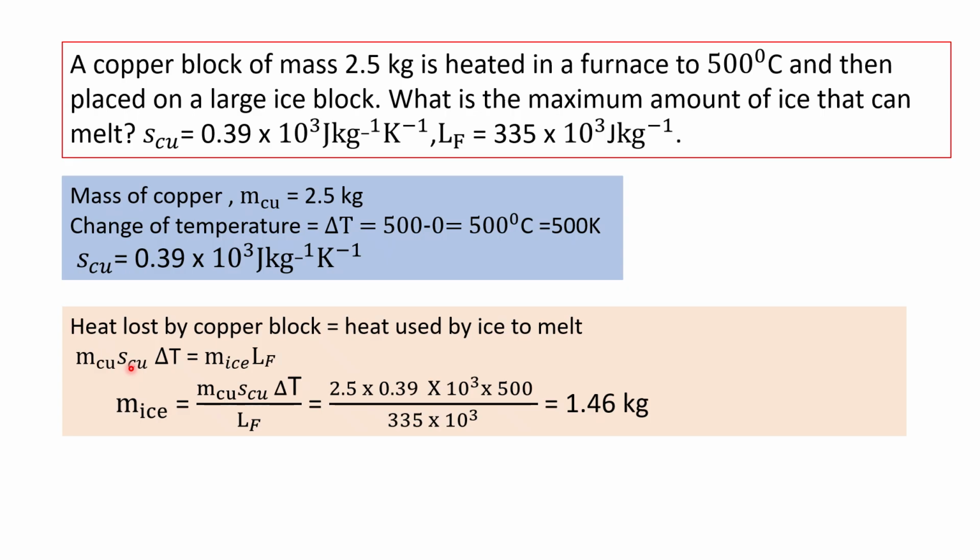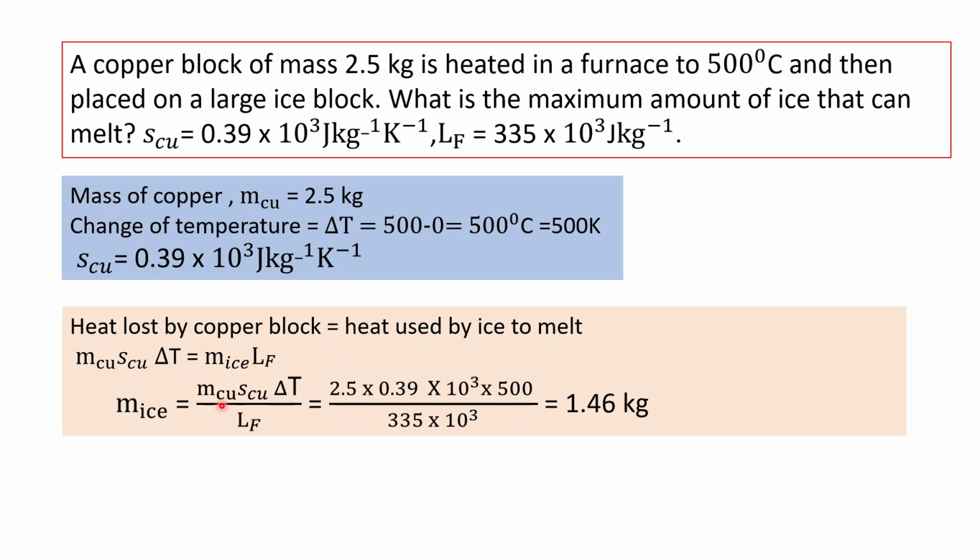By the principle of calorimetry, heat lost by the copper block is equal to heat used by ice to melt. Heat lost is given by the equation m s delta T. Here it is M copper, S copper and delta T. Heat used by ice to melt is equal to M ice into latent heat of fusion of ice. So M ice is equal to M Cu S Cu delta T by L F.